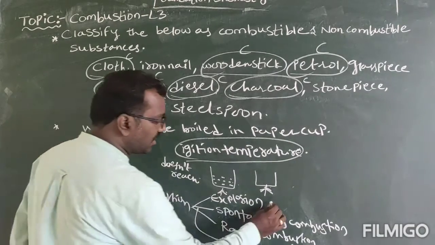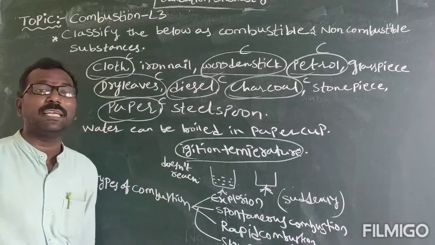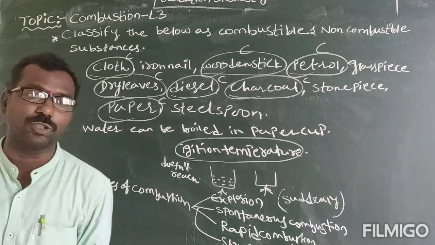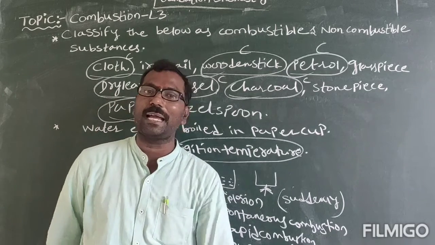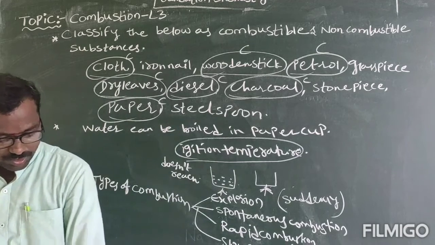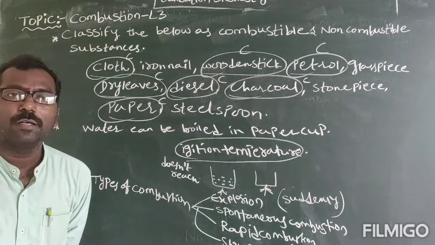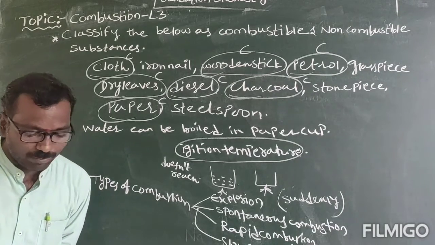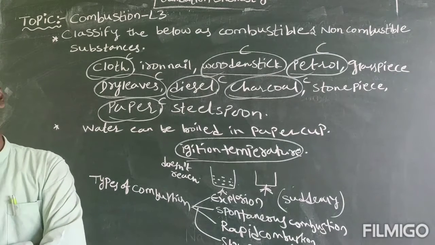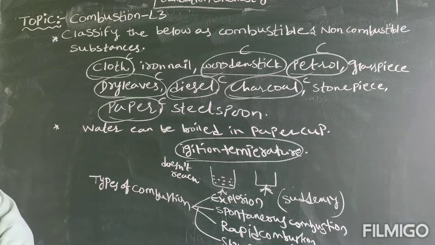An explosion occurs suddenly, and a large amount of heat, light and gases are evolved. That is called explosion. Atom bomb, Diwali crackers, all the Diwali crackers are examples of explosion only. When we light firecrackers, they will explode. So explosion means a combustion reaction that occurs suddenly with the evolution of a large amount of light, gases and heat.